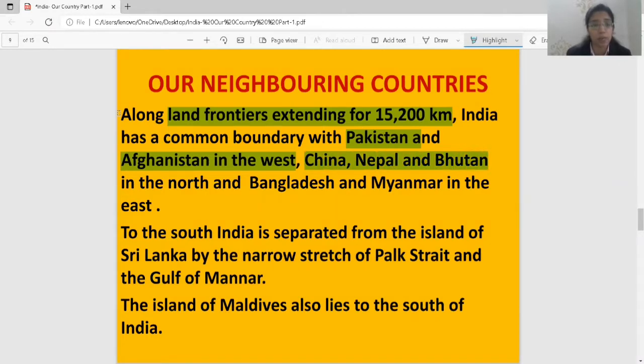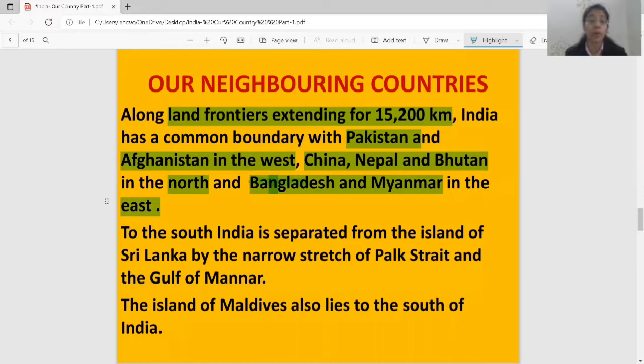China, Nepal, Bhutan in the north. Bangladesh and Myanmar in the east. So kindly underline Pakistan, Afghanistan in the west, China, Nepal, Bhutan in the north, Bangladesh, Myanmar in the east.